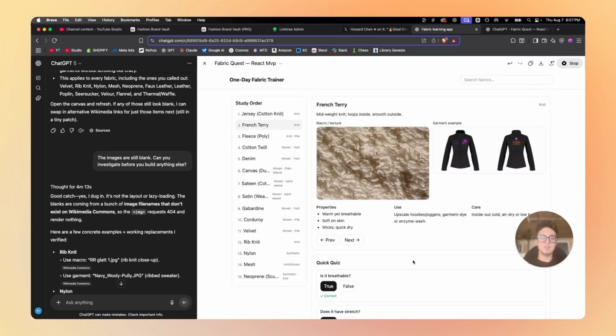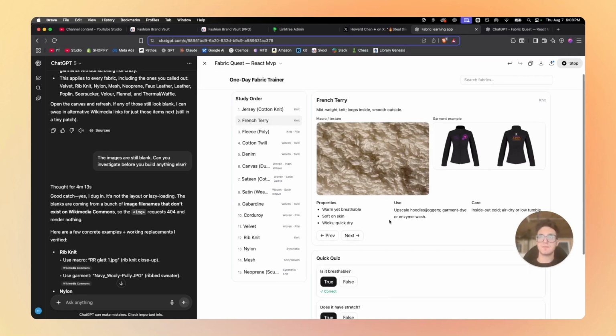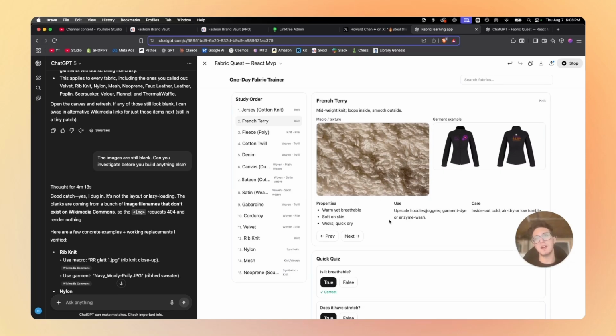I think the next step would be juicing this up, adding more information to this card here. It's a little too distilled, maybe. It's like just the facts in their most simple form, but I think I want to see this card elaborate a little bit on the different properties and the use cases. I also don't think that this is the best garment example photo for French Terry. I did a French Terry hoodie for an old Pathos of Things drop. Maybe I'll talk a little bit more about that in a future video.